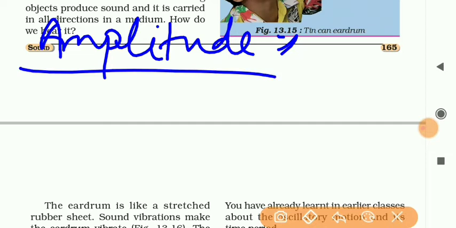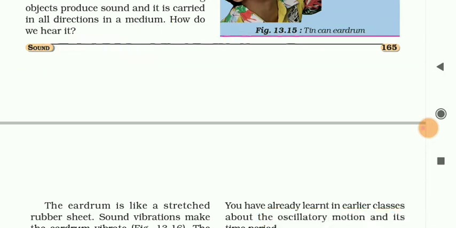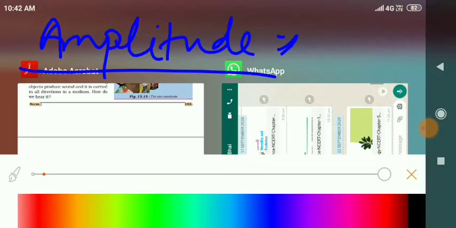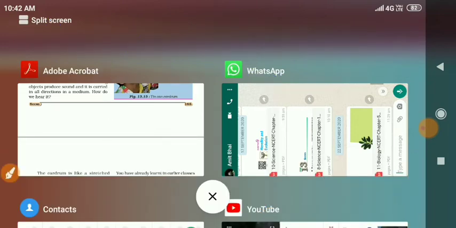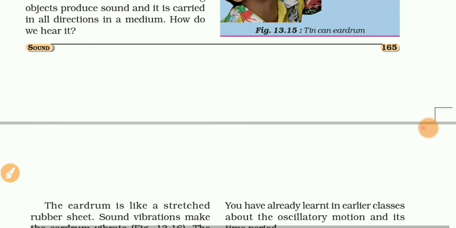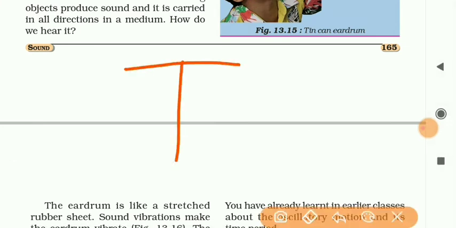Class, the maximum displacement of the bob from the mean position during oscillation is called the amplitude of the oscillation. Suppose this is a bob, like a ball-like structure.